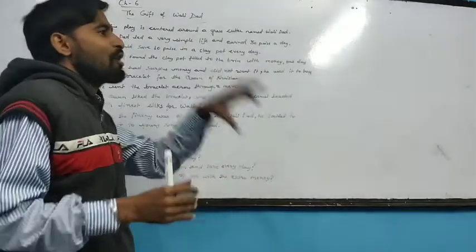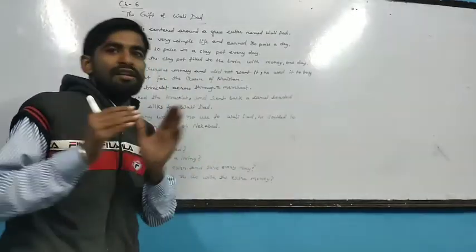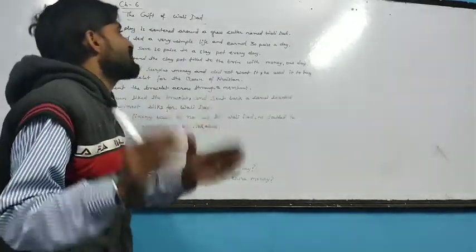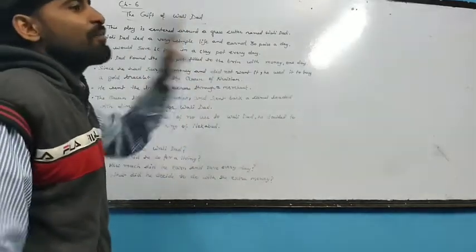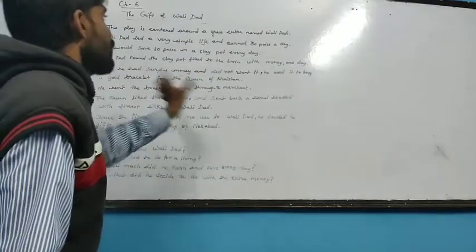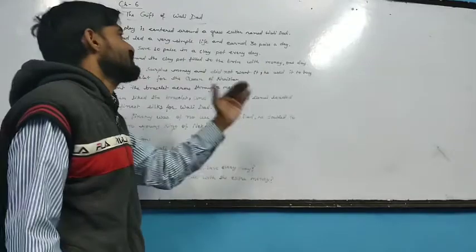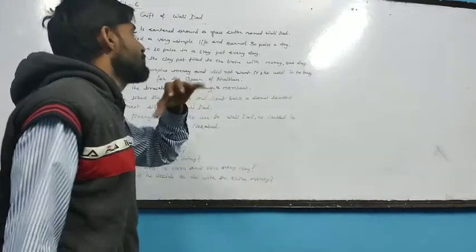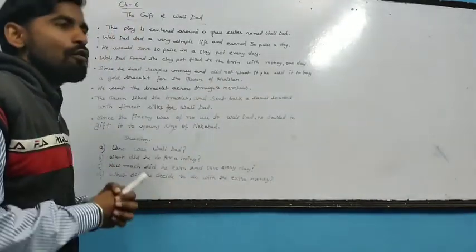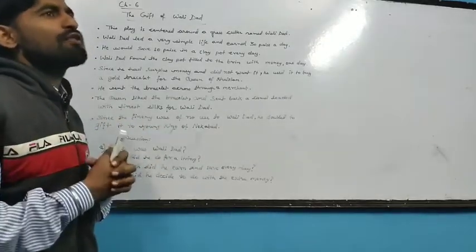He used to save from that 30 paise per day. He would save 10 paise in a clay pot every day. It was his habit. At the end of many days, Wali Dad found that the clay pot was filled to the brim, means completely filled. This line suggests that the pot was completely filled with money one day, and now Wali Dad thought about what he would do with the money.